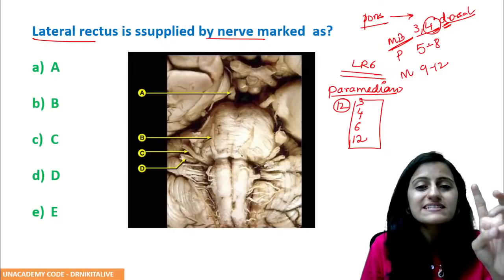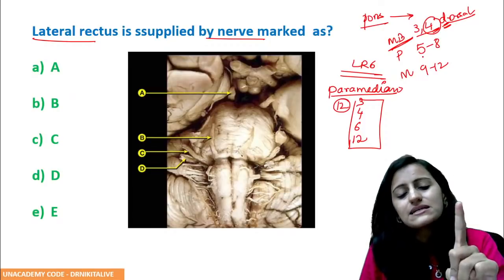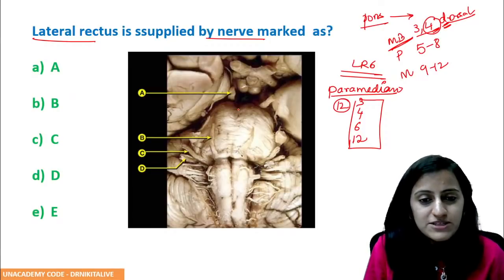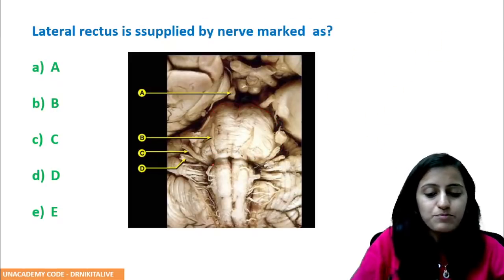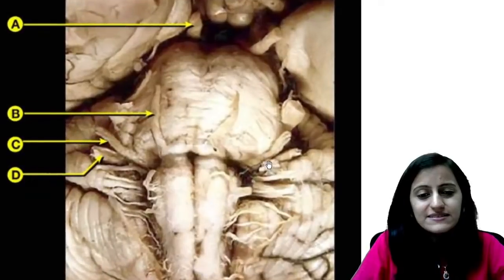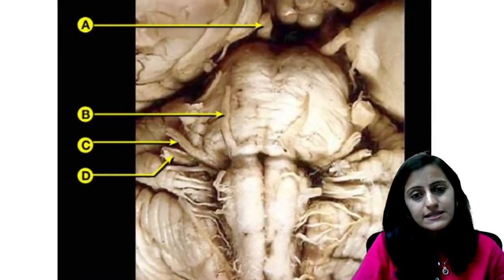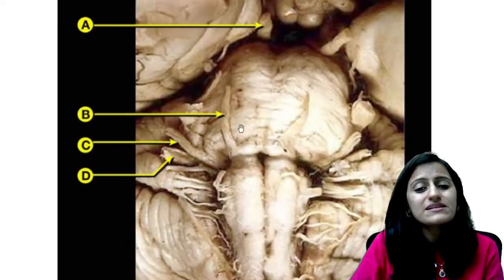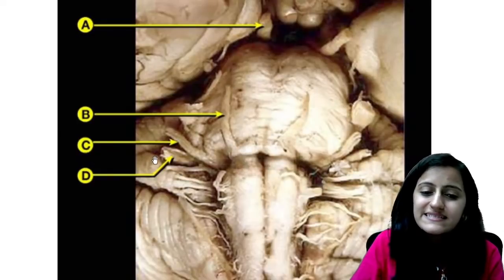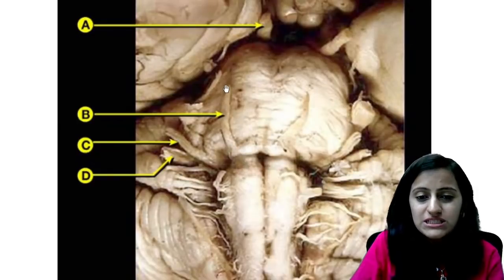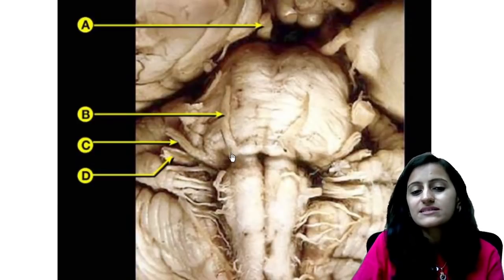So out of 5, 6, 7, 8, the one which comes paramedian from the pons, that is basically your sixth cranial nerve. This bigger structure that you see here, this is the pons, right? And this cranial nerve that you are seeing will be the sixth cranial nerve, because for the lateral rectus, the 6th cranial nerve we have to see at the pons. So basically your 6, 7, 8 pontomedullary junction, the one which is paramedian, that is the 6th cranial nerve.